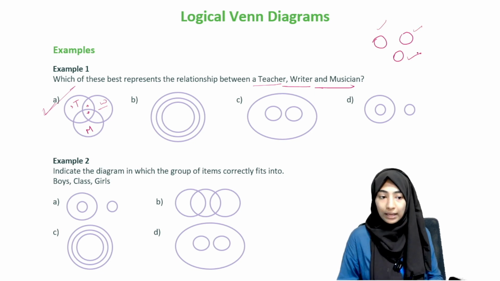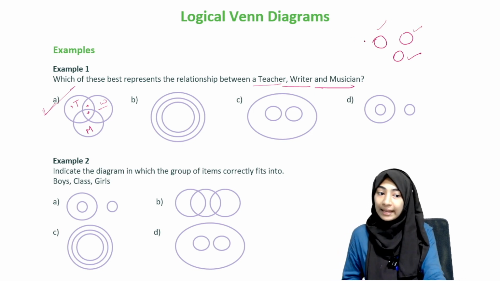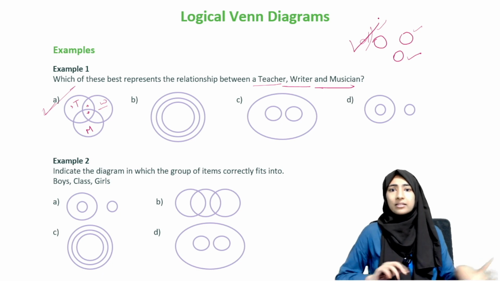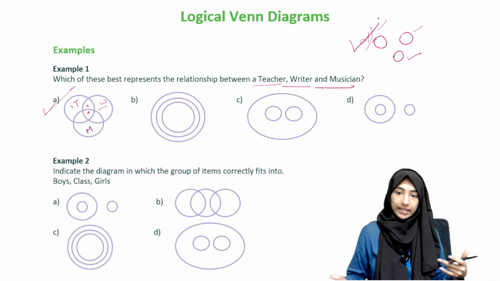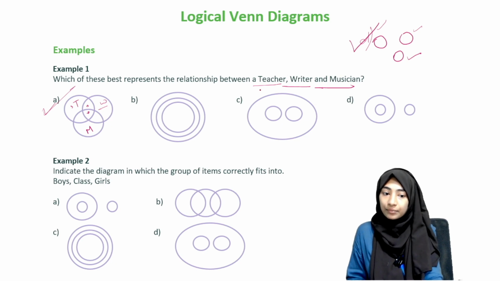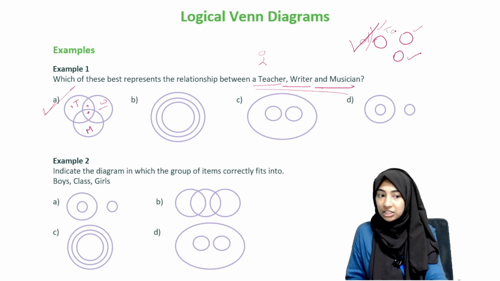There is no overlap. When this option is there, most students tend to choose it because they think, okay, a teacher and a writer are 2 completely different things, right? While that is true, what we mean here is that we look at the people. So this is a set of teachers, and this is a set of writers.